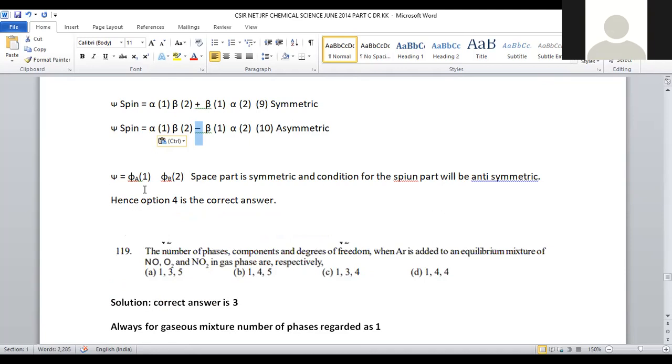Then psi is equal to pi a1 pi 2b. So space part will become symmetric. If space part is symmetric in nature, the only possibility for spin part will be that it should be anti-symmetric in nature.